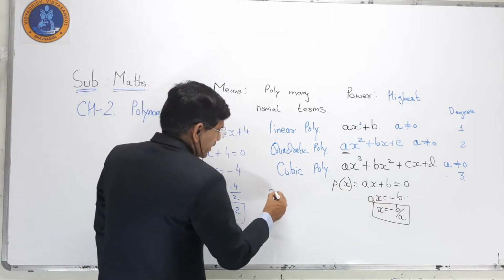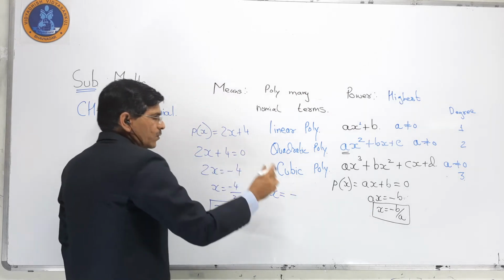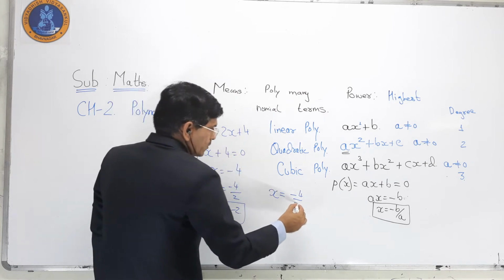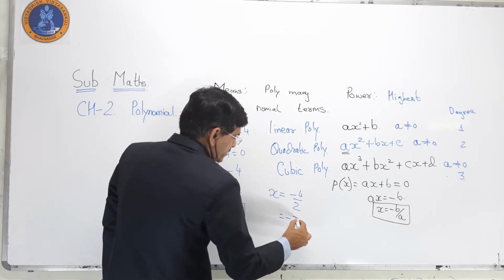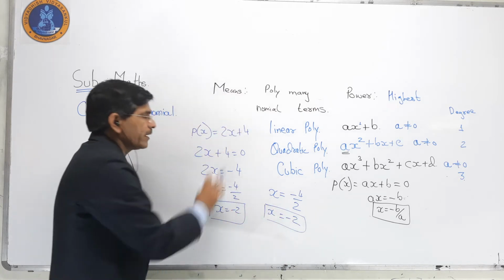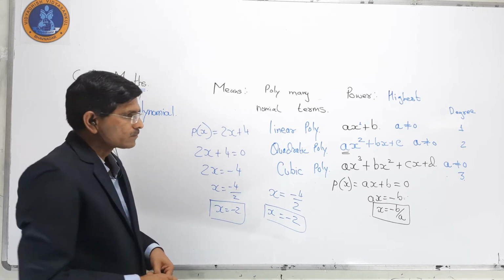For the relation of coefficients, minus b, that is 4, over a, that is 2, we get minus 2. So both ways we get the same value.